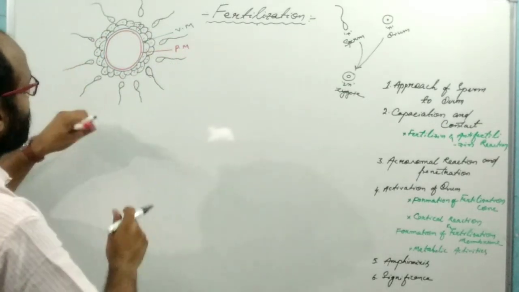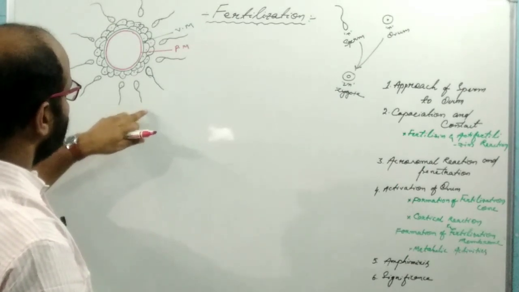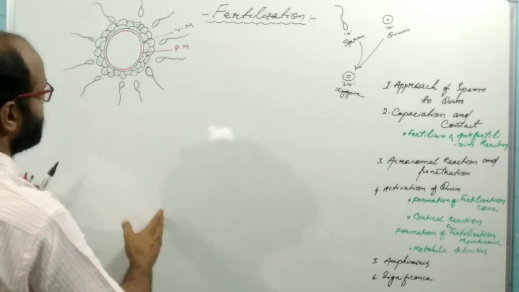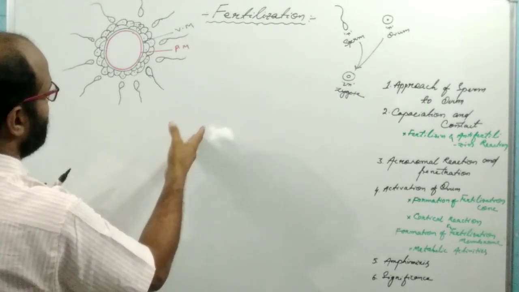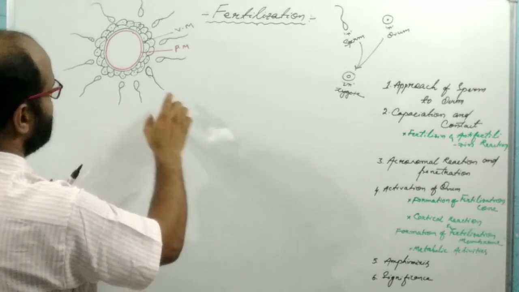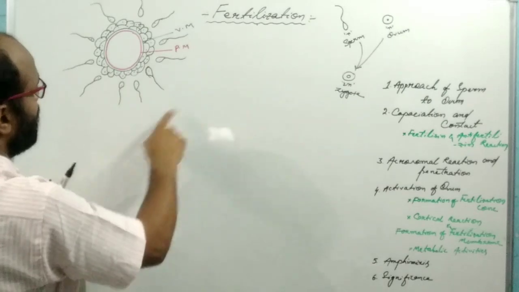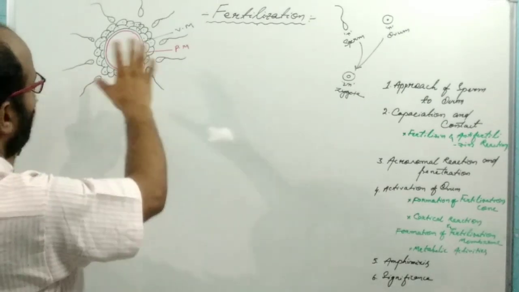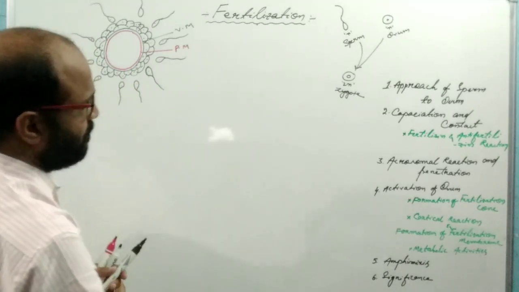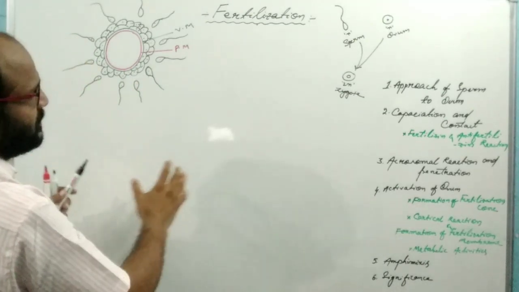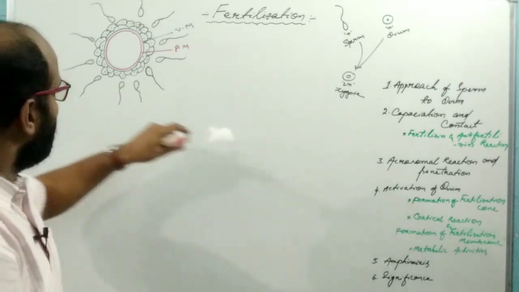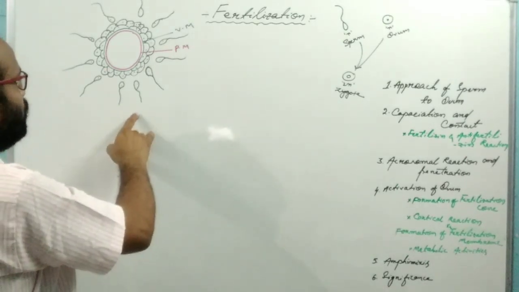So first, the sperm covers so much distance by swimming. It crosses the cervix, the uterus, the isthmus, and enters into the ampulla of the female and encounters the ovum. So this is the approach of the sperm to the ovum.